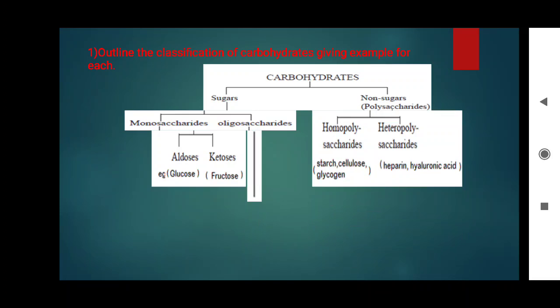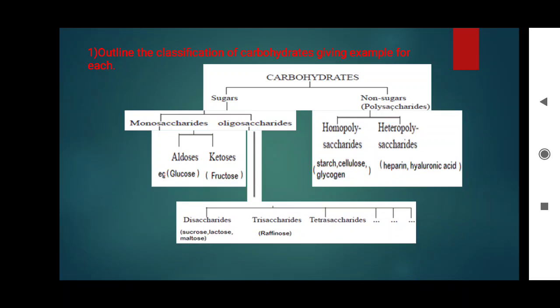Now the oligosaccharides. Oligosaccharides undergo hydrolysis, and 2 to 10 monosaccharide molecules will form. So disaccharides, trisaccharides, tetrasaccharides, pentasaccharides, likewise up to 10 we can get.